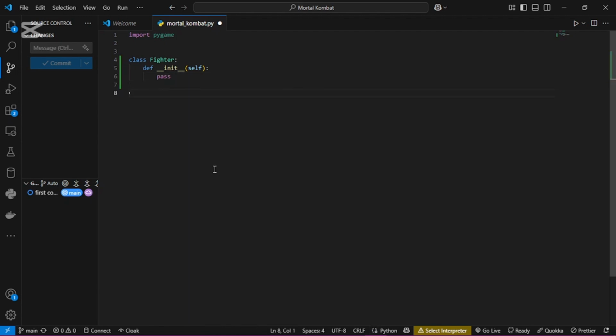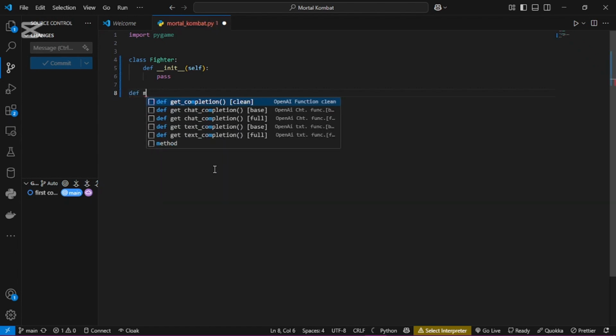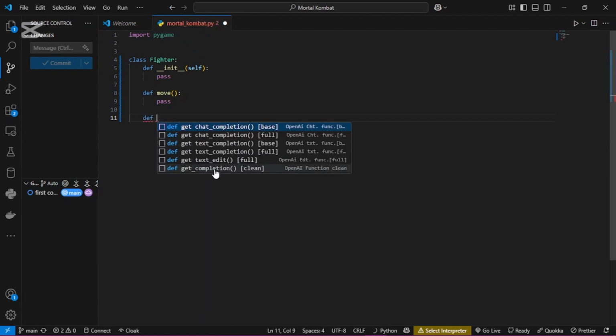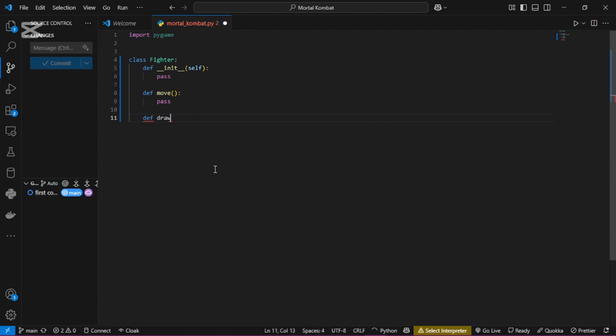Now let's see. I need a function that will help me move. This will also be nested. I need a function that will also help me move my player like this. So I define it and say pass, because I still don't know what goes in. Then I need a function to draw everything. But then I say pass again.